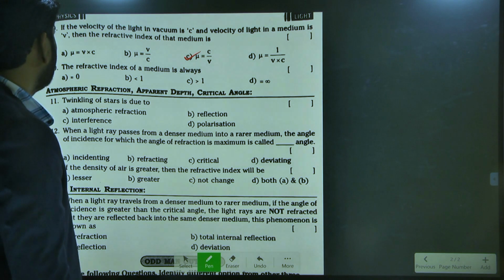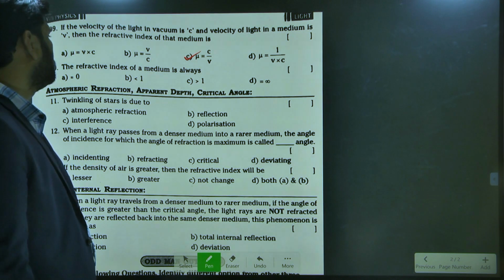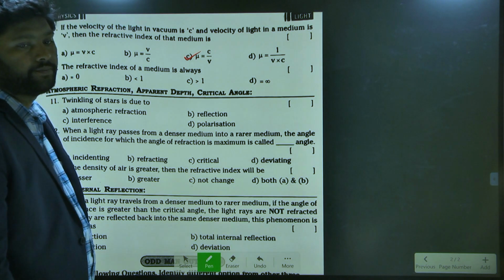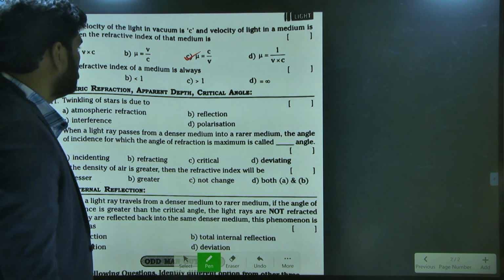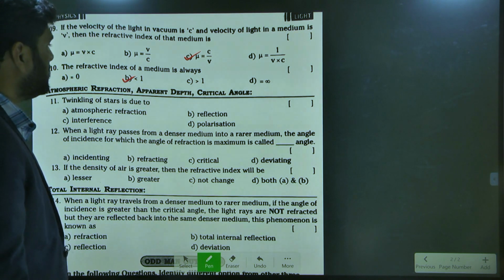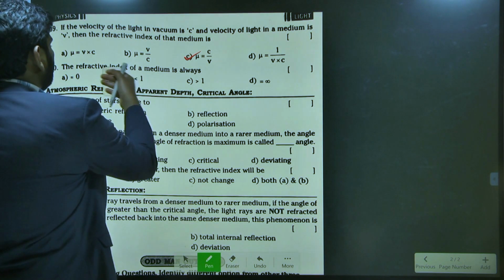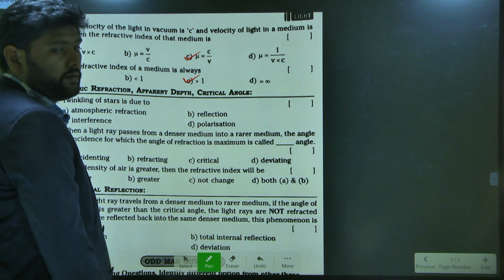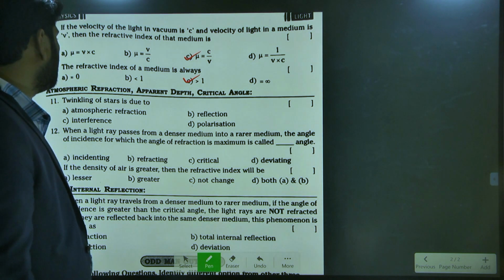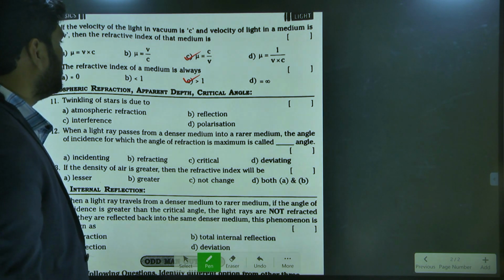Next, the refractive index of the medium is always... which option is right? Always greater than 1, not less than 1. Always greater than 1 it represents. Understand? Yes. Understand?